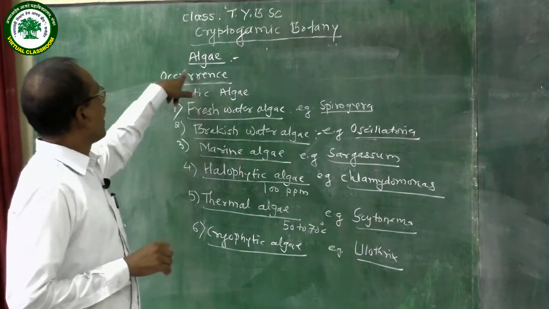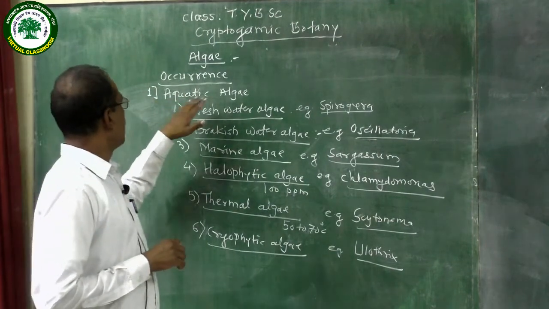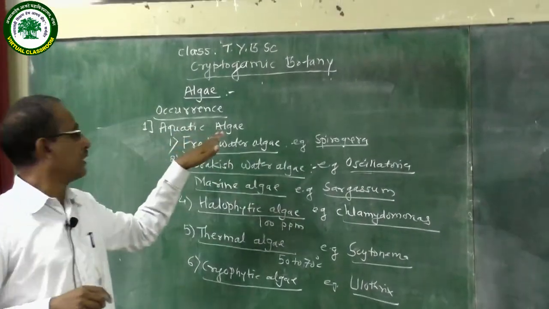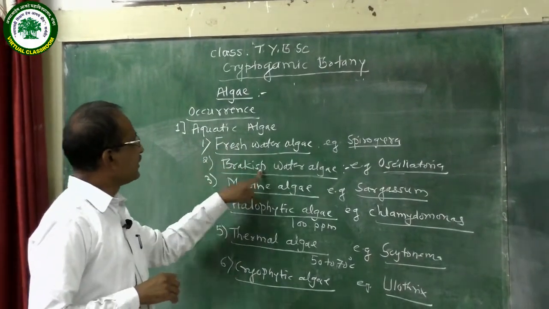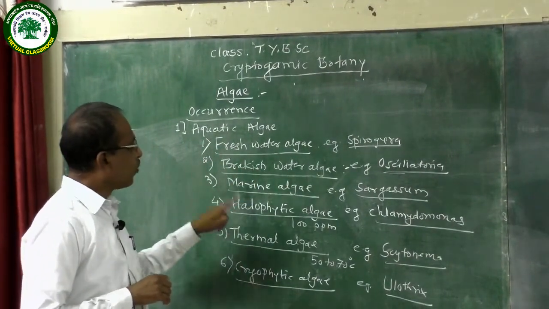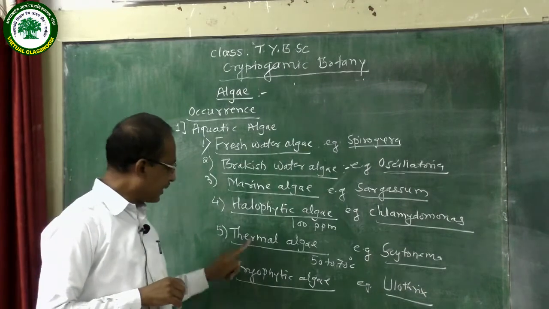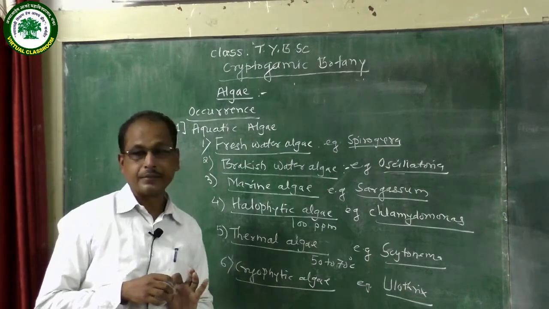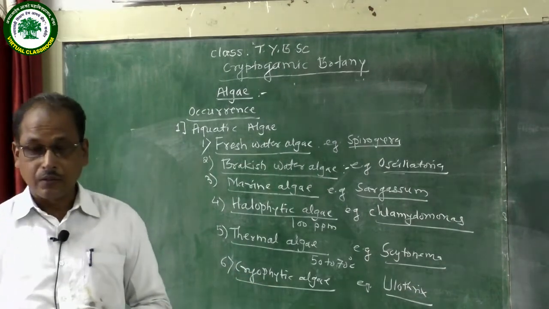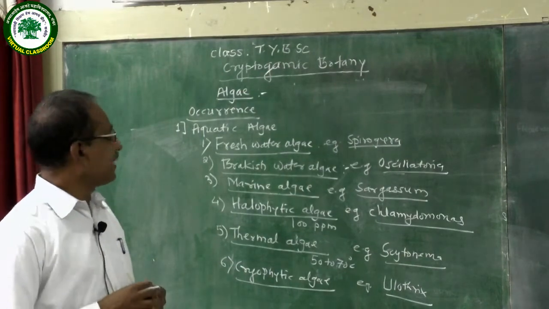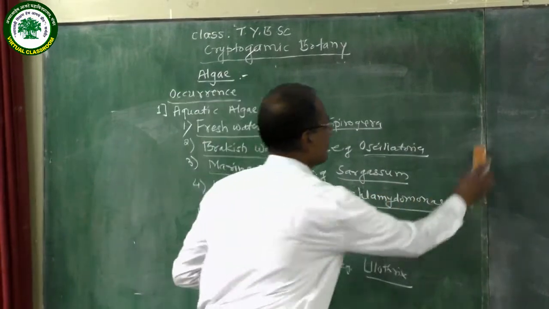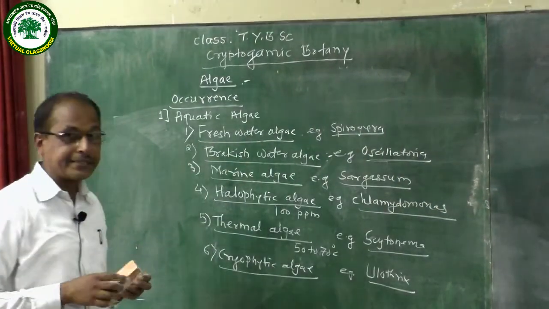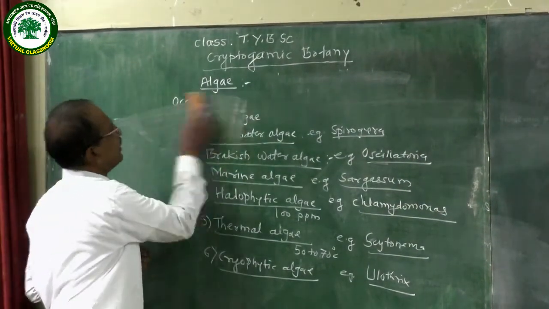This is the occurrence of algae in aquatic condition. That is freshwater algae, brackish water algae, marine algae, halophytic algae, then thermal algae and cryophytic algae. Then some algae are found in terrestrial condition. That algae are called terrestrial algae.